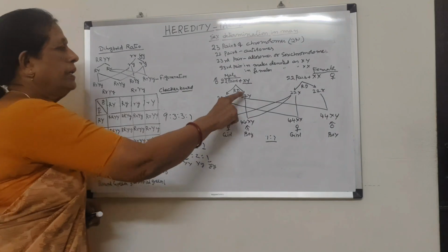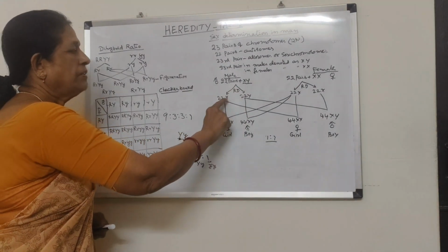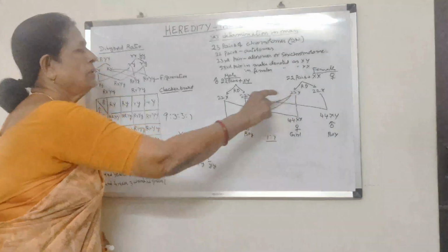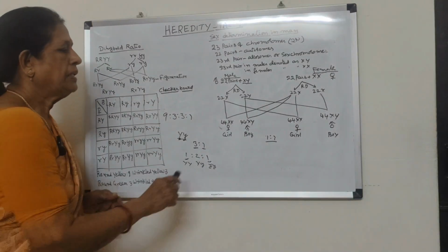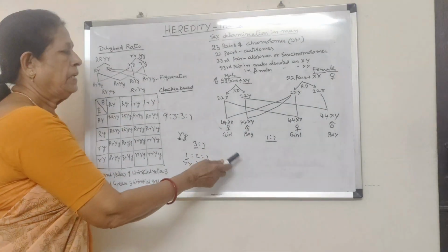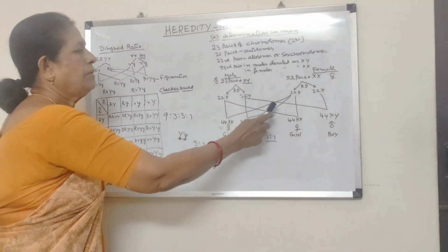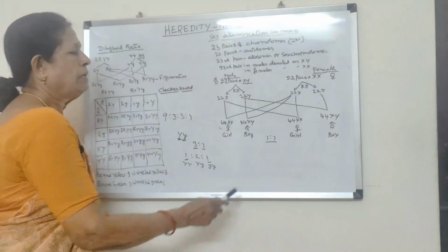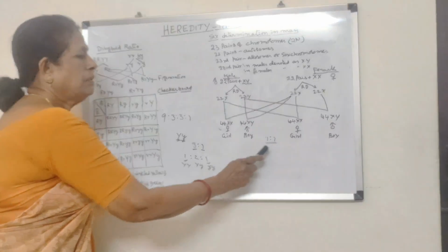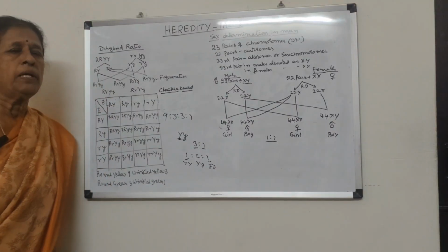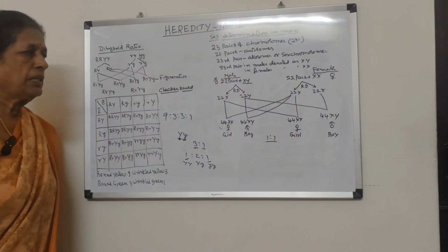That means in allosomes, if the X chromosome of the male combines with the X chromosome of the female, it will result in a girl child. If the Y chromosome of this gamete fuses with the female gamete, it will result in a boy. So that is how the sex of the baby in human beings is determined.